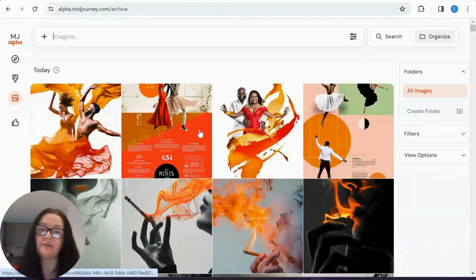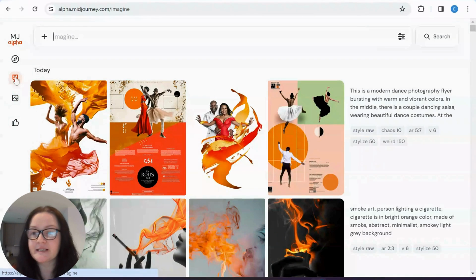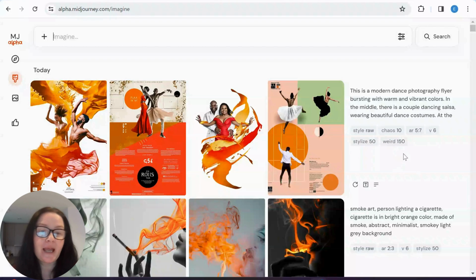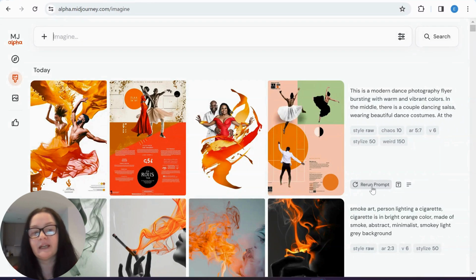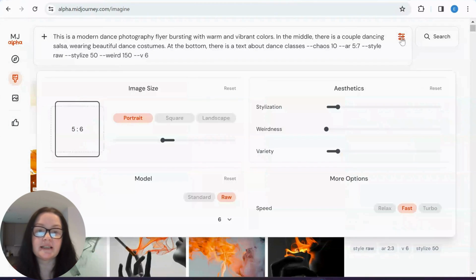We will go through all these functions. Yes, we finally got that folders function that I'm going to go through with you. But if I go back to this brushy thingy here, there's all sorts of options. So we can rerun the prompt. If I click on this, it will simply rerun it, and you will not be able to edit it. But we can also click use prompt. So in this case, you have a prompt here, and you can actually adjust it as you want.